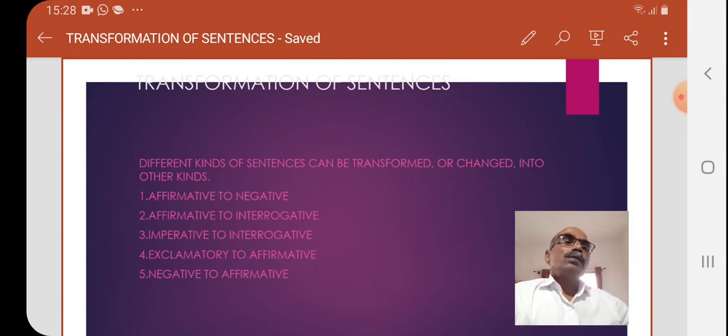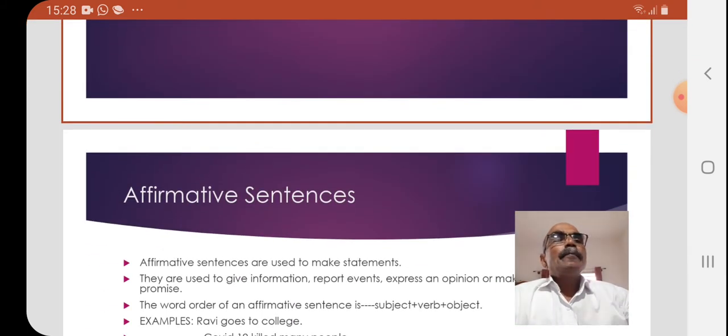Affirmative sentences can be changed into interrogative. Imperative sentences can be changed into interrogative. Exclamatory sentences can be changed into affirmative sentences. Negative sentences can be changed into affirmatives.